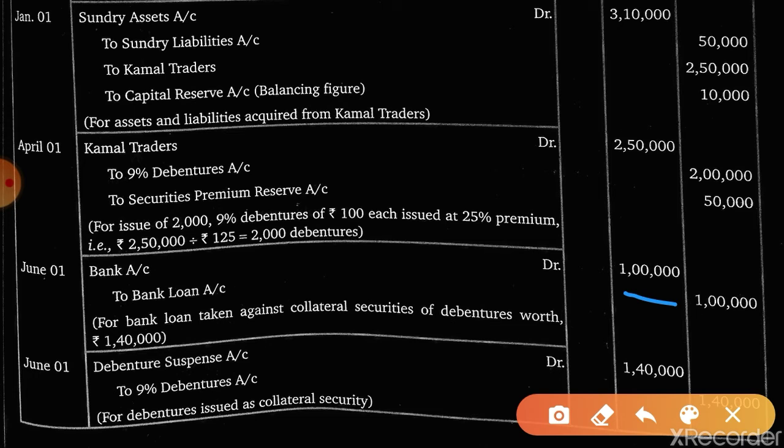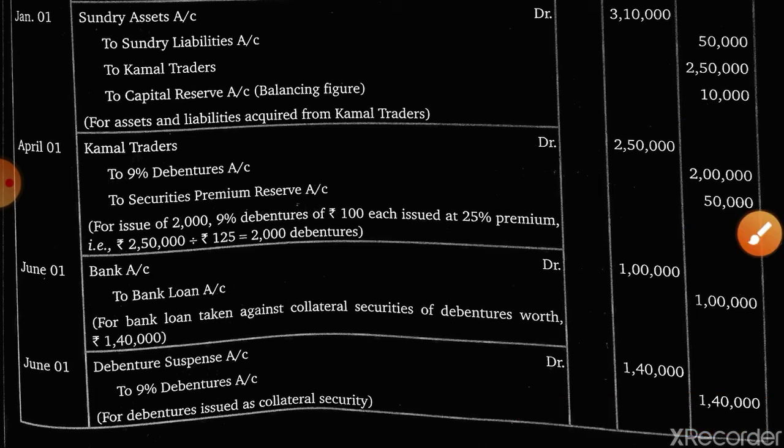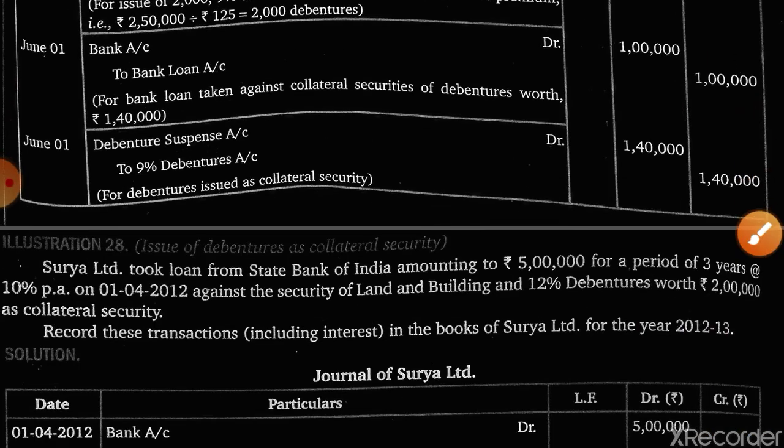And we will have one more heading, that is shareholders' fund, and the subheading will be reserves and surplus. And in that reserves and surplus we will have 10,000 of capital reserve and 50,000 of securities premium reserve.